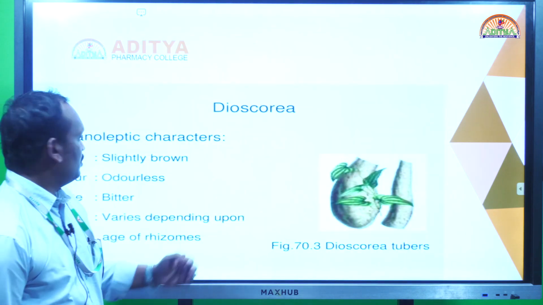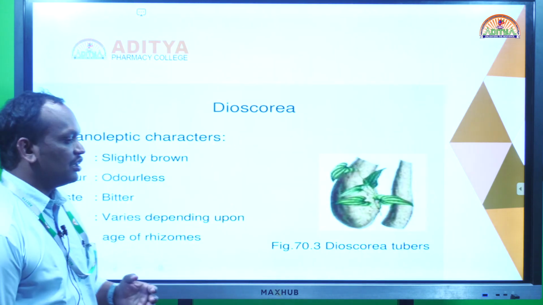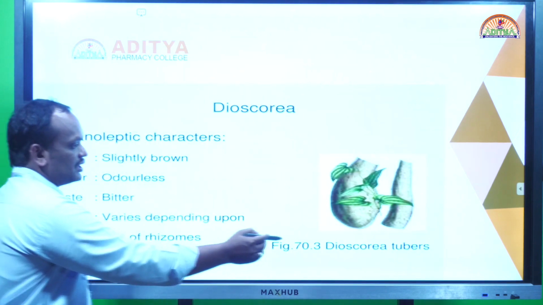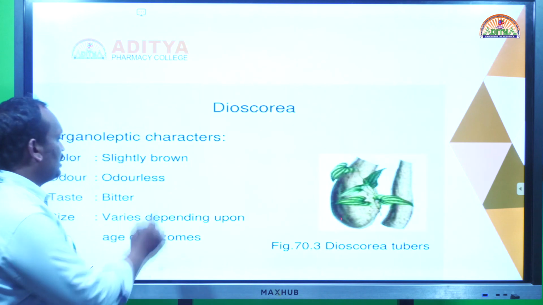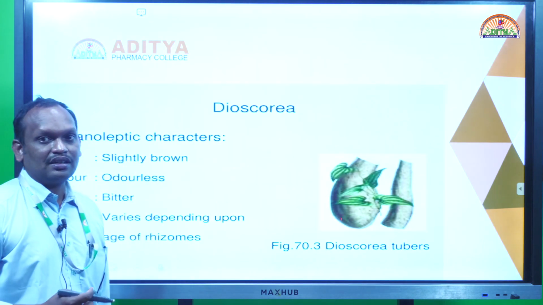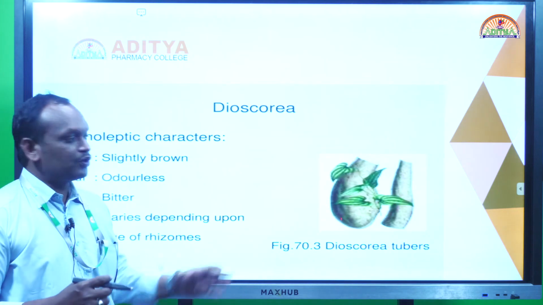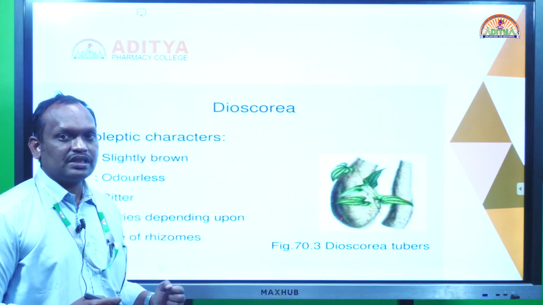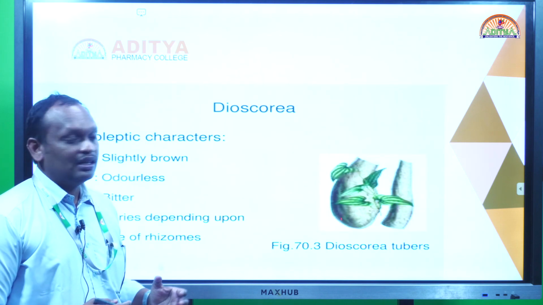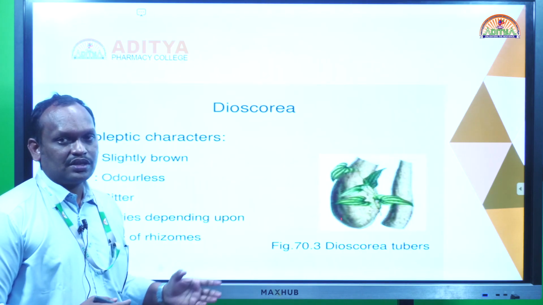So what are the features of the Dioscorea bulb? Among the organoleptic properties, it is a slight brown color, as you see in the picture. It is odorless, but the taste is intensely bitter. The tuber contains around 75% starch, but it is not edible because it is intensely bitter. But for what purpose are we using the Dioscorea tubers?